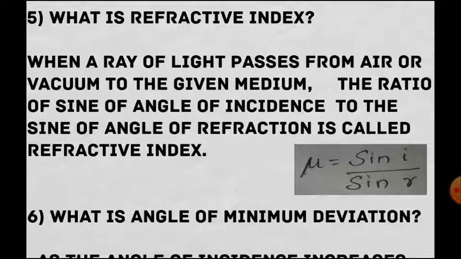This U-like symbol we have to read as mu. This is also the same as Snell's law, but we have to give the condition that the light ray should pass from air or vacuum to the given medium.